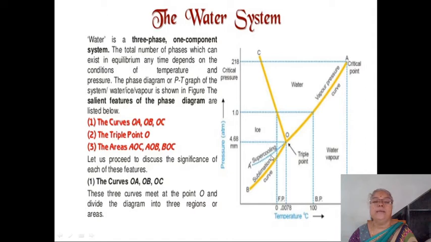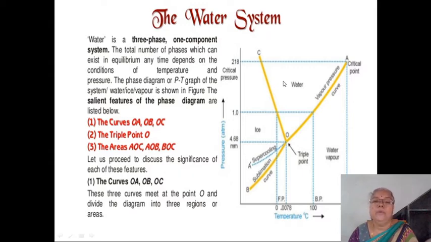And remember that in a phase diagram the metastable curves are denoted by a dotted line. Here this OA dash curve is a metastable sublimation curve or metastable vapor pressure curve. Here along this OA dash, two phases are in equilibrium. Here ice is in equilibrium with its vapor, and this is the explanation of the water system.